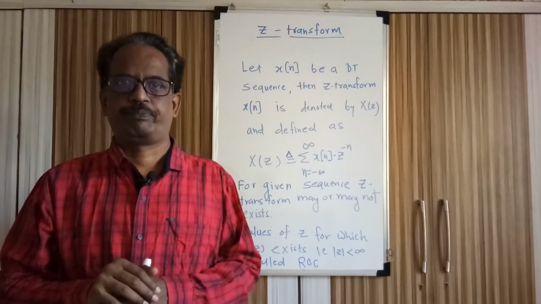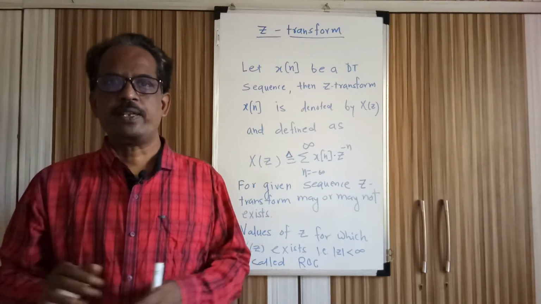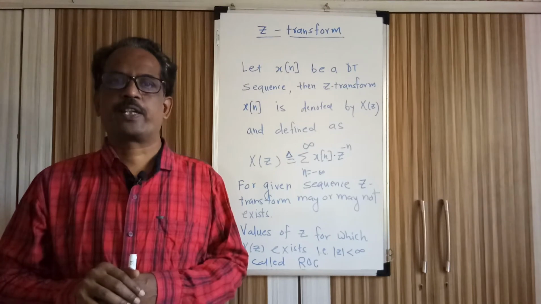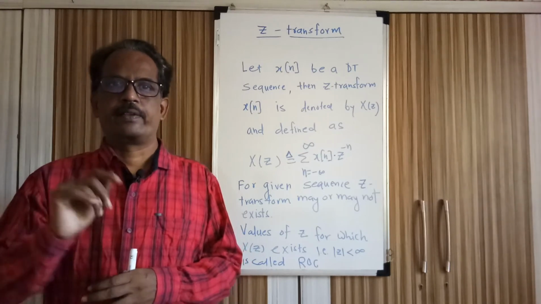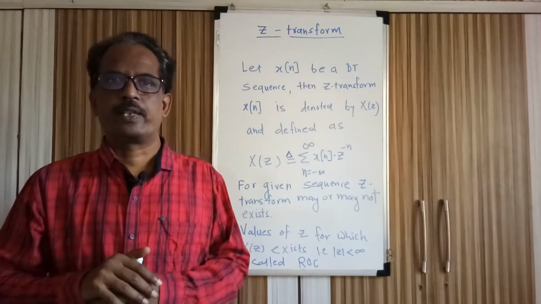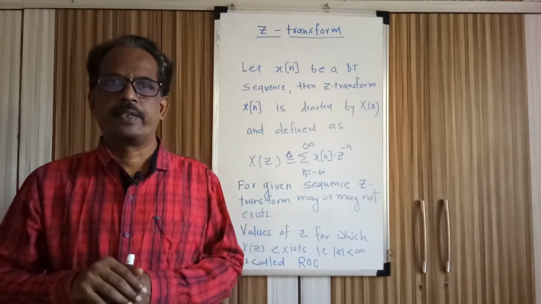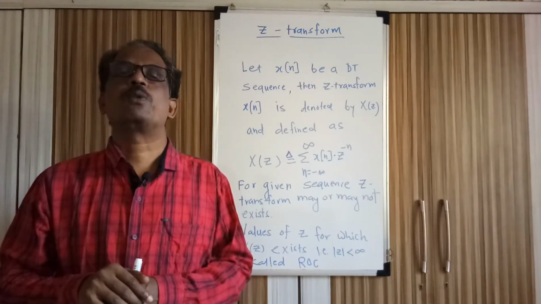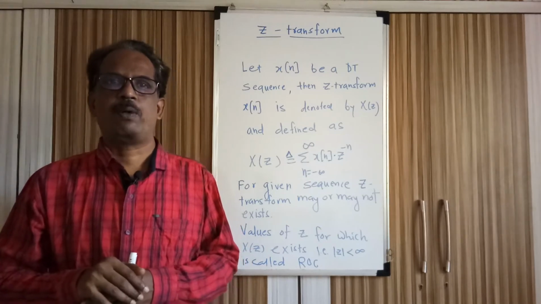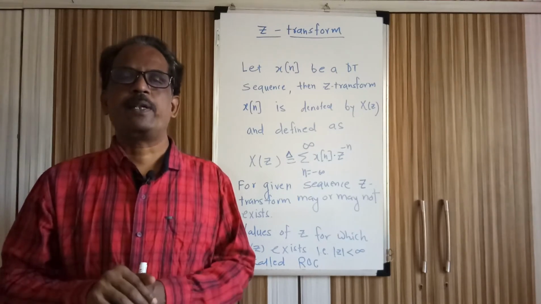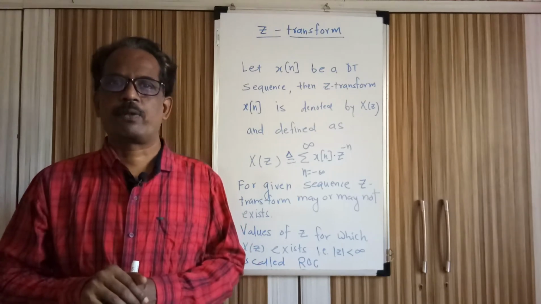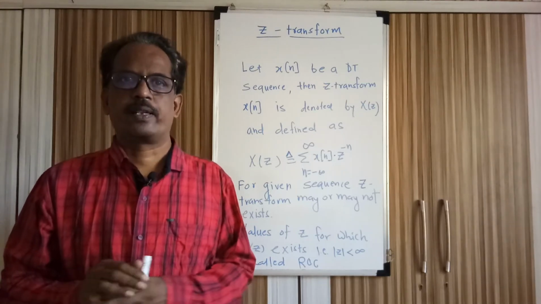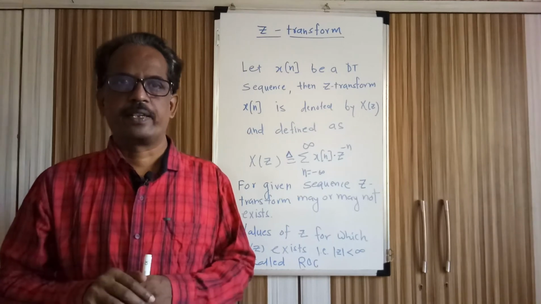Unlike Fourier transform, the condition for existence of Z transform is not only decided by x of n, it is also decided by the part of z. Z is nothing but r e to the power j omega. So the requirement is that the summation of mod of x of n into r raised to minus n has to be less than infinity, then your Z transform exists. That is why there are some sequences for which Z transform is possible, but Fourier transform is not possible, because the requirement is different here.